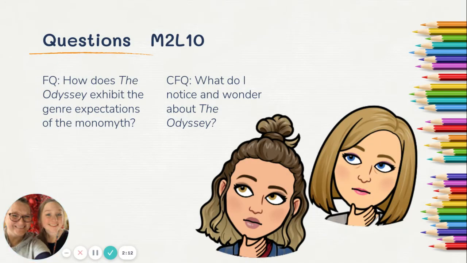Our focusing question for this lesson is, how does the Odyssey exhibit the genre expectations of the monomyth? That question should look familiar because when we read Ramayana, we substituted in Ramayana instead of the Odyssey for that focusing question. The content framing question is, what do I notice and wonder about the Odyssey?